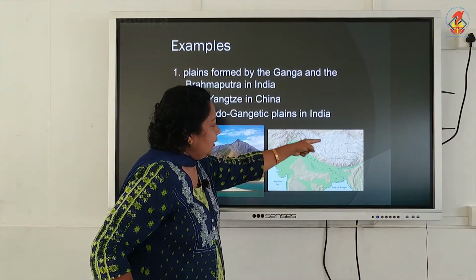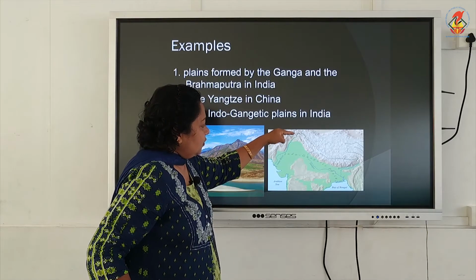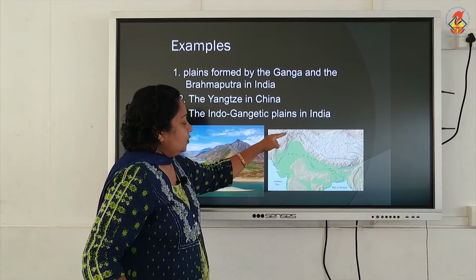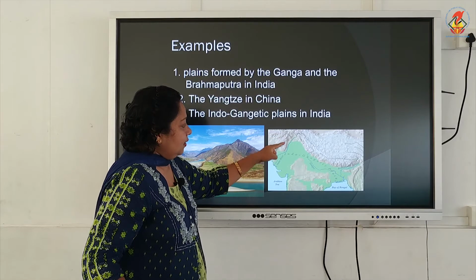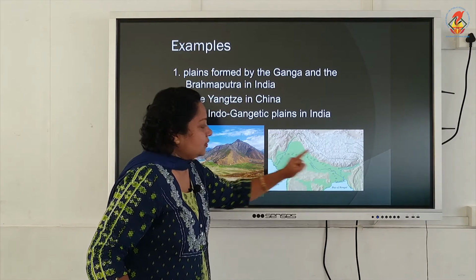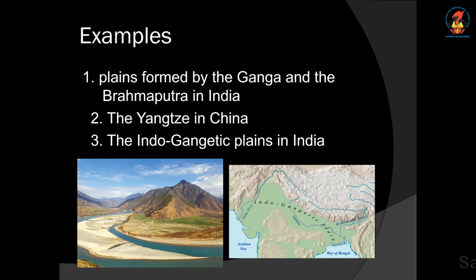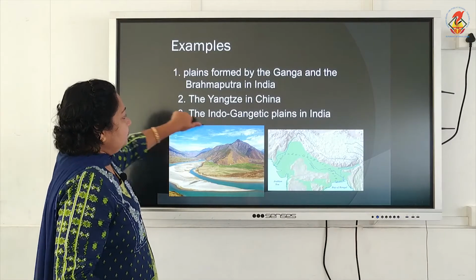This is the mountain area, the Himalaya mountains. All the rivers flowing carry the material from erosional activities, and the depositional activity here results in the formation of the Indo-Gangetic plain. Another one is the plain that is formed in the Ganga and Brahmaputra valley, which is yet another plain. Okay.